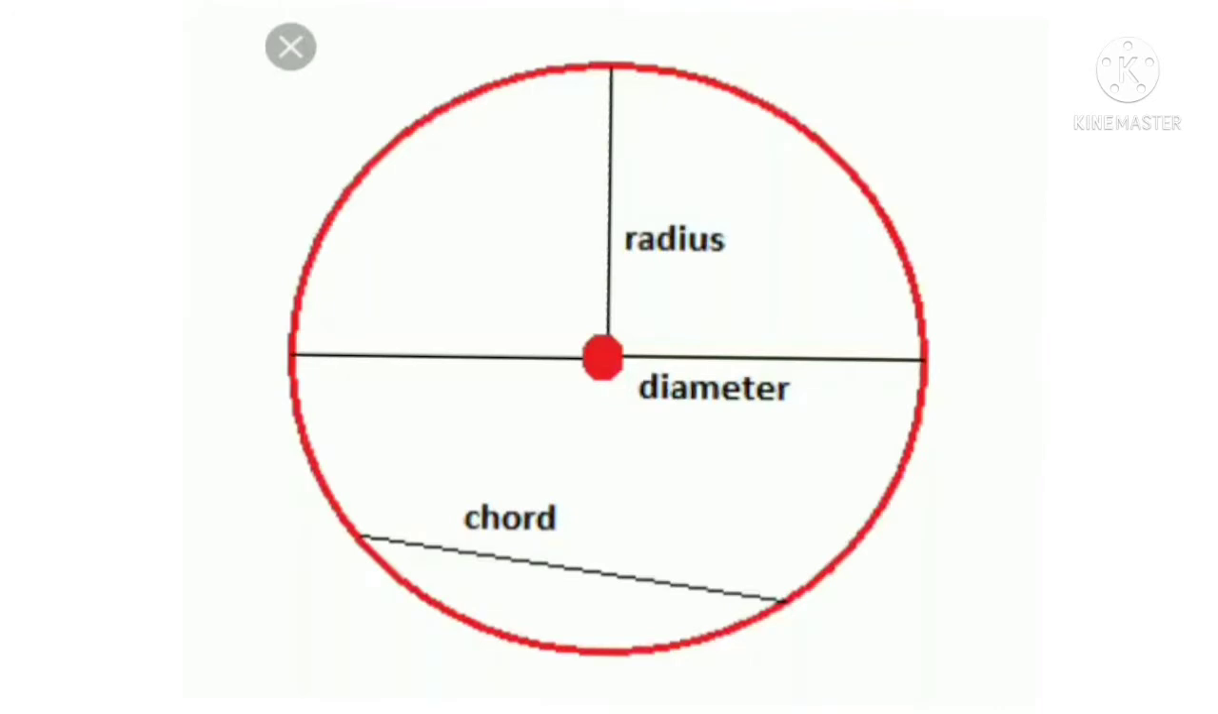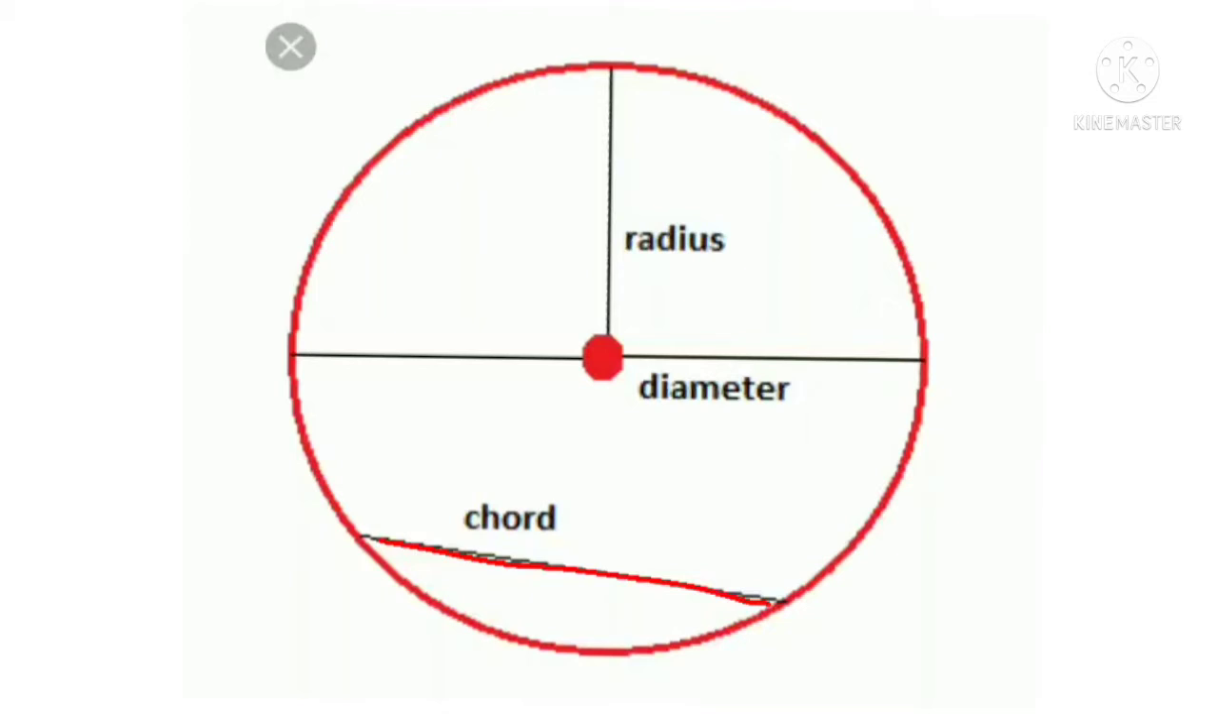The diameter is one of the chords. So this is the chord. So what is a chord? A chord is the line segment joining any 2 points on the circle. So any 2 points on the circle we can join with a line segment, and that we call the chord. The diameter is one of the chords.